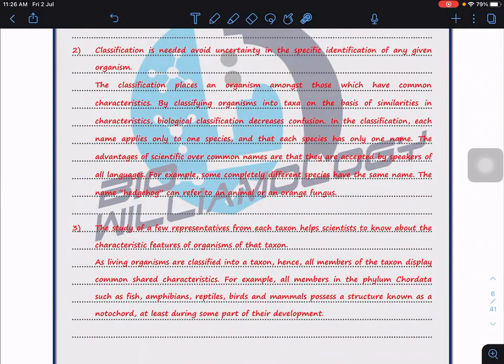We know that if we don't give them a specific name, what happens is, in Malaysia, we may call an organism by a particular name, and the same name may be used to describe another organism. So if one day I publish a paper and write, oh, this plant gives us medicinal property, but in another country this plant may not be called by this name. Can you see that? But with a proper classification and scientific name, we can avoid uncertainty in the specific identification of any given organism.